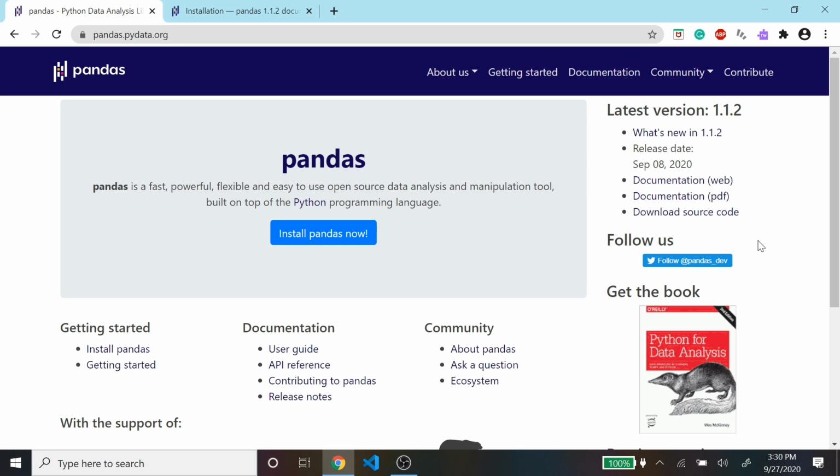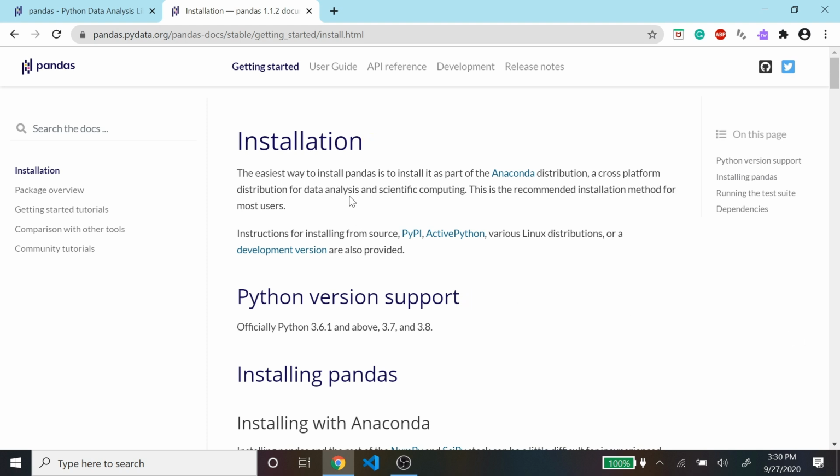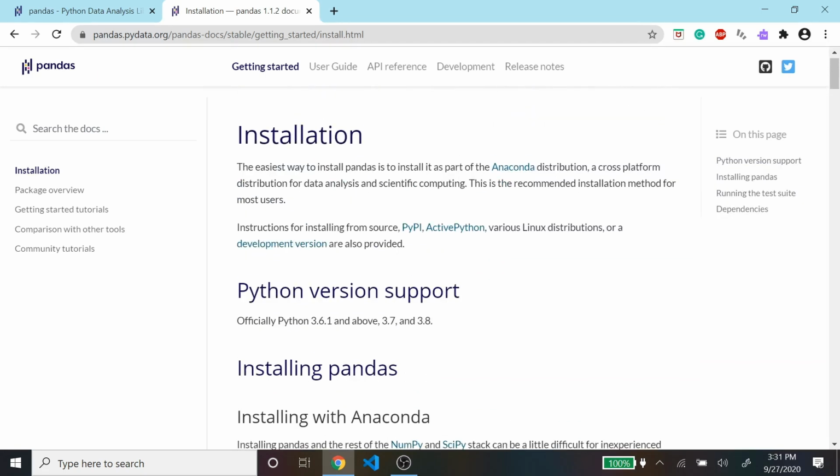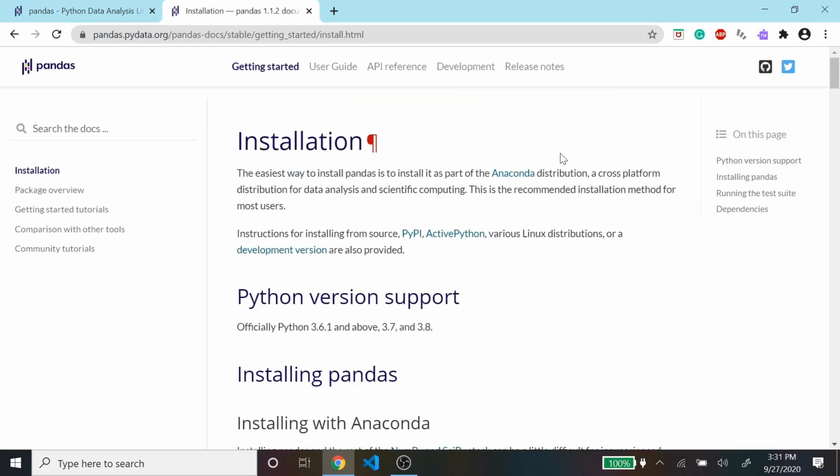As for installation, there's an installation page here. If you just type in a Google search for Pandas installation, you'll get this page popping up. There's a lot here, a lot of explanation, but the overall idea, and the easiest way to install Pandas, is to install it as part of the Anaconda distribution. That's what it says there. You can install Pandas with Anaconda. However, you can also do it using pip. So that's the installation of Pandas.